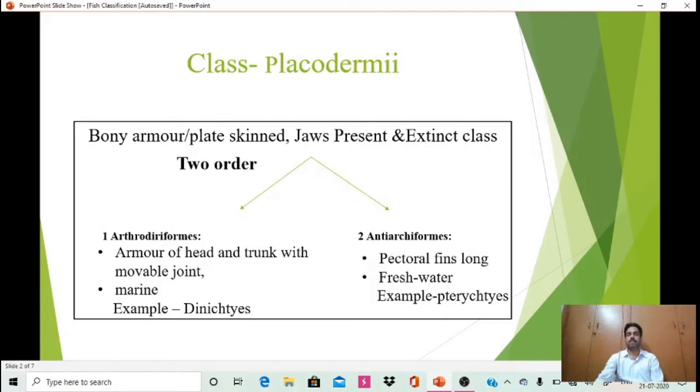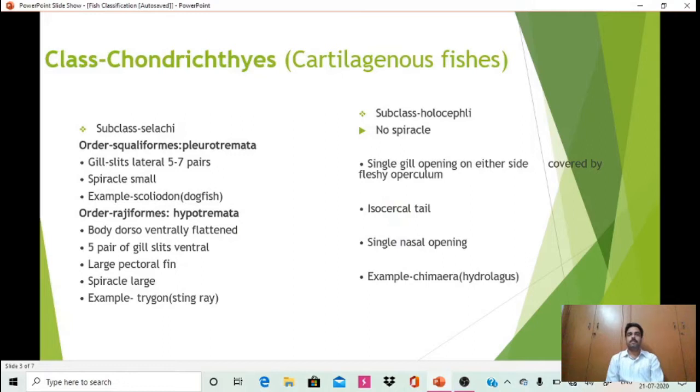Next, the second class of fishes is class Chondrichthyes, which are also known as cartilaginous fishes due to the presence of cartilaginous endoskeleton. The example is Pristis.